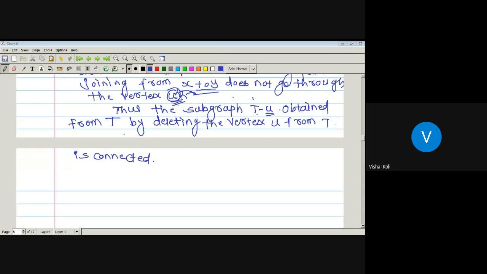Since U is a vertex having degree 1, whenever we remove vertex U, we just remove one single edge from U to V. So obviously the remaining graph T minus U is again connected.